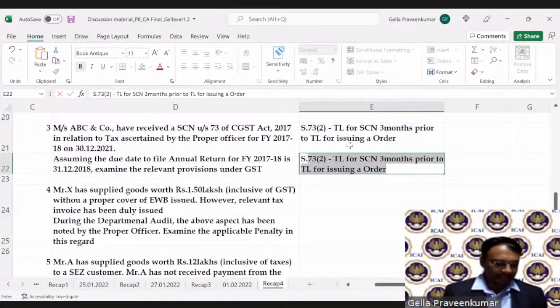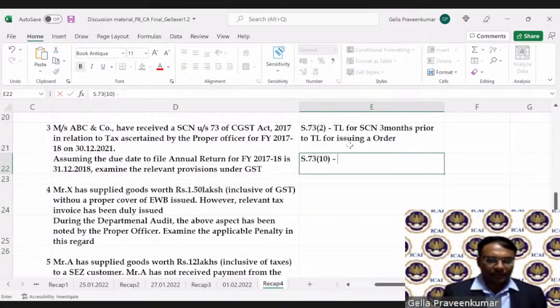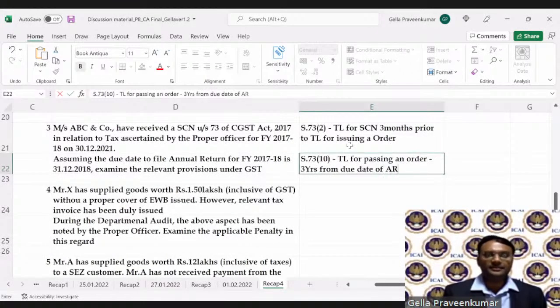Similarly, section 73, subsection 10 talks about my time limit for passing an order. What does it say? 3 years from the due date of annual return. This is what the order says, right?